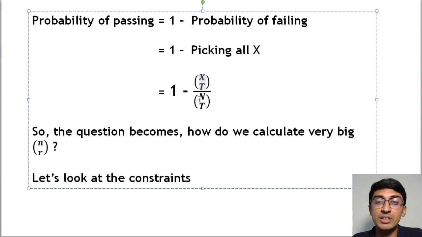And the number of ways of selecting any t from the entire n is nCt, where t is the number of questions I'm selecting. So this xCt by nCt will give me a fail option, right? Which will fail me, right? xCt by nCt will fail me. Hence 1 minus xCt by nCt will be passing, right? So this will be the probability of passing.